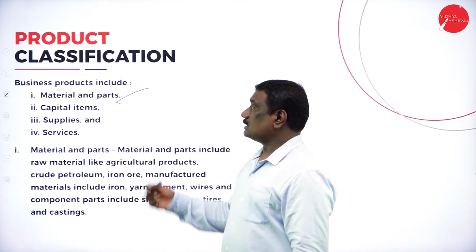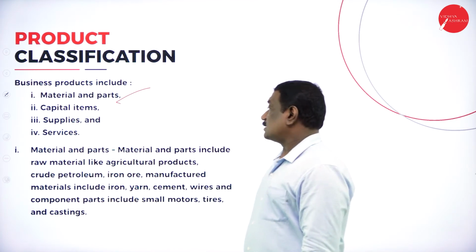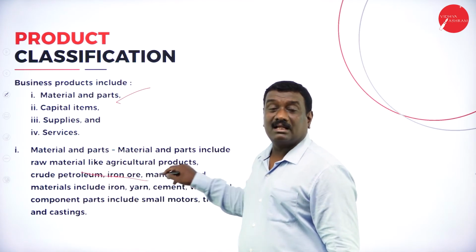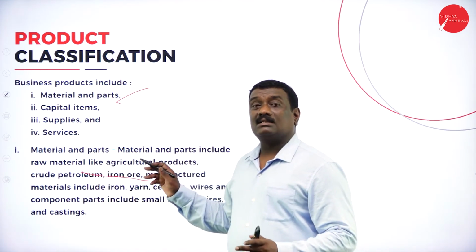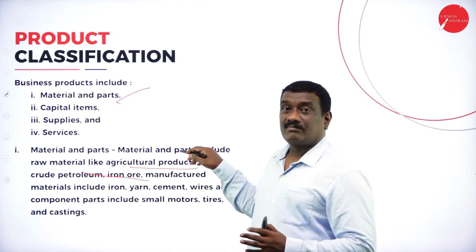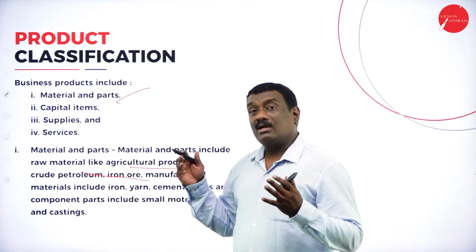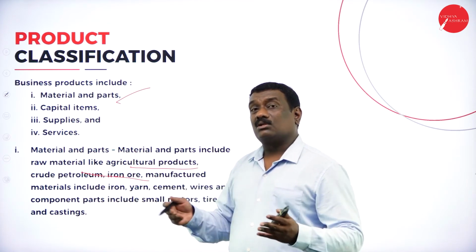Now what are materials and parts? These include the raw materials. Materials and parts are nothing but raw materials, right? Like agricultural products, or crude oil, from where you get petroleum, diesel, kerosene, all that.